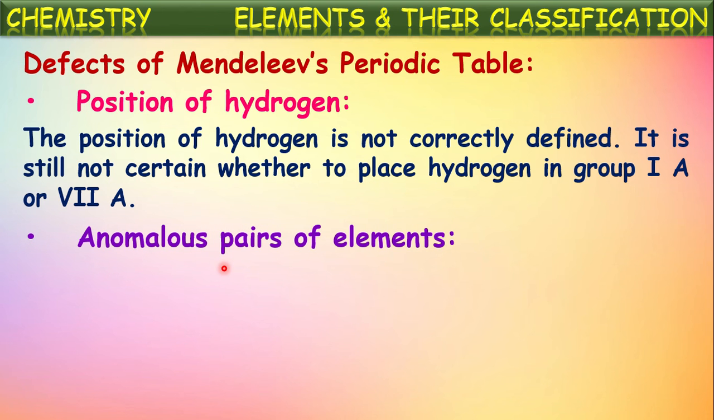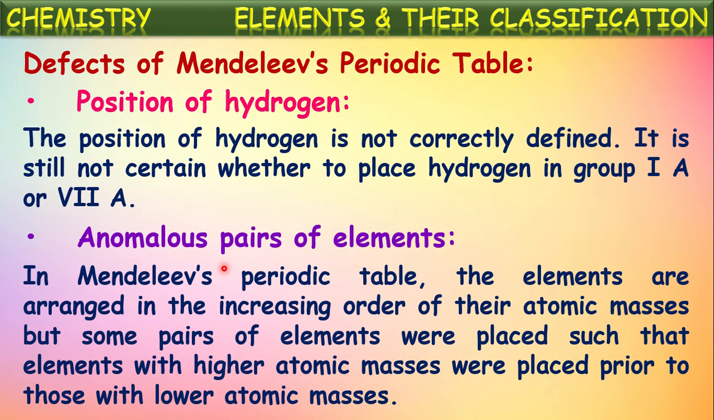Another one is anomalous pairs of elements. Anomalous is nothing but being different from the remaining. In Mendeleev's periodic table, the elements are arranged in the increasing order of their atomic masses. Isn't it? This table is designed based upon the increasing order of the atomic masses of the elements only. But some pairs of elements were placed such that elements with higher atomic masses were placed prior to those with lower atomic masses. So at certain pairs of elements, he couldn't follow his periodic law.